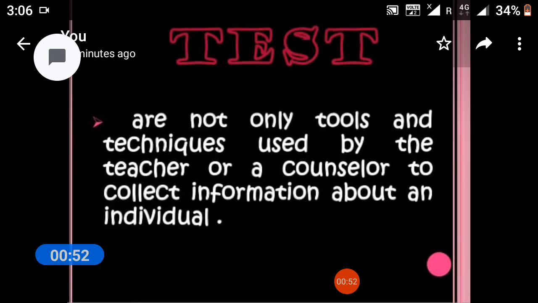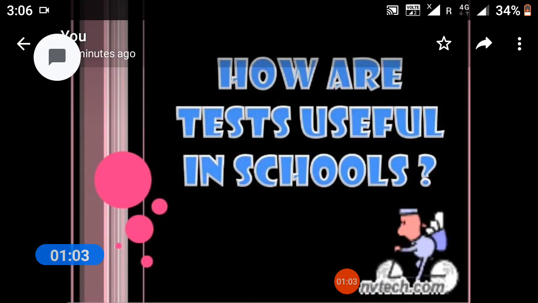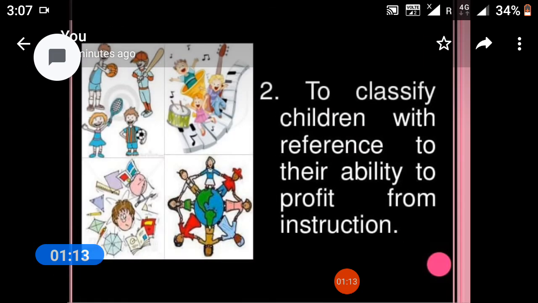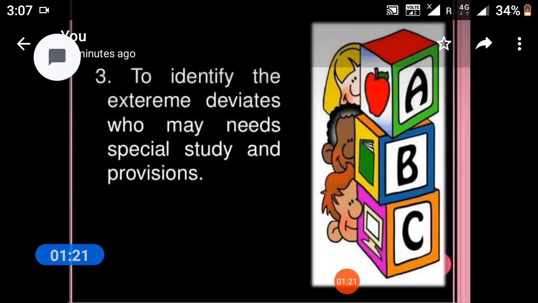Tests are not the only tools and techniques used by the teachers or a counselor to collect information about an individual. How are tests useful in schools? To determine the patterns of growth and rate of development of the individual pupils. Second, to classify children with reference to their ability to profit from instructions. Next, to identify the extreme deviates who may need special study and provisions.